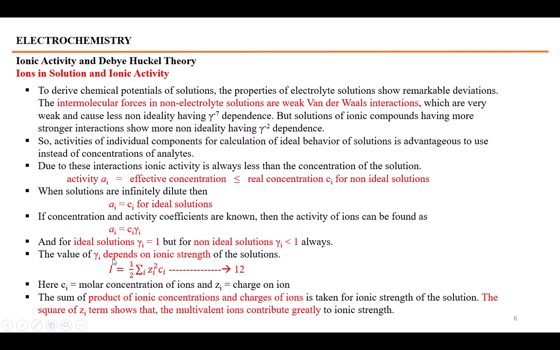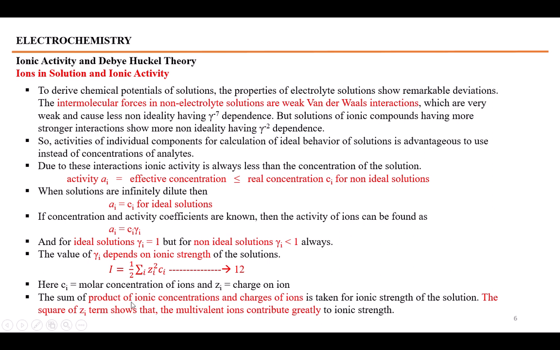The value of gamma i depends on the ionic strength of the solution, and the ionic strength is given by this equation: the sum over the ith ions of Zi squared times Ci. Here Zi is the charge on the ith ion and Ci is the molar concentration of the ion.